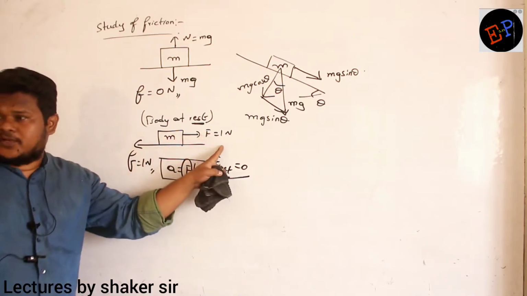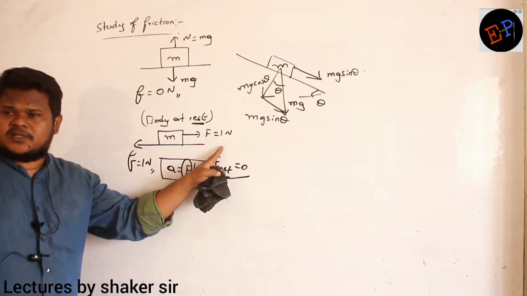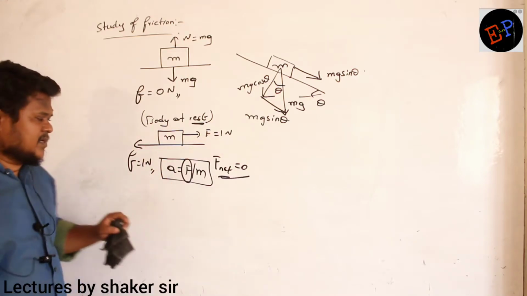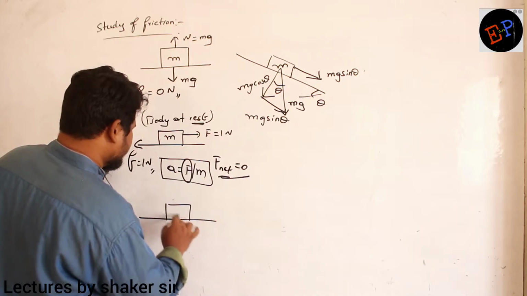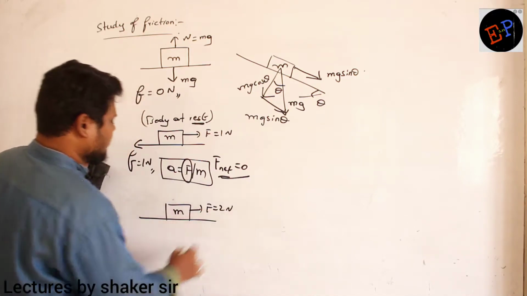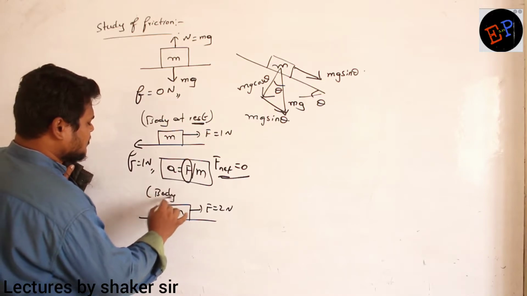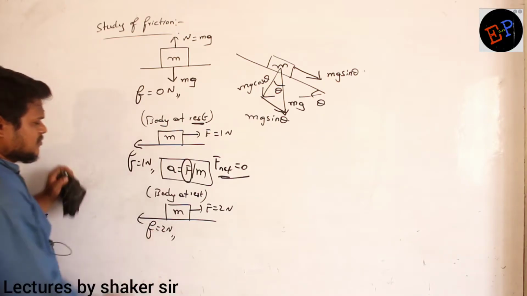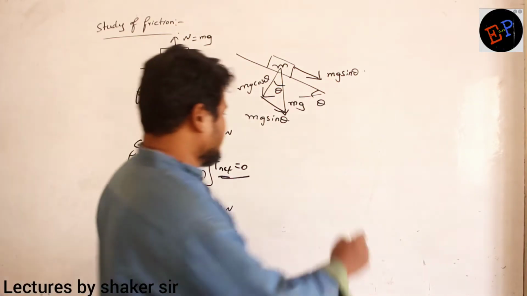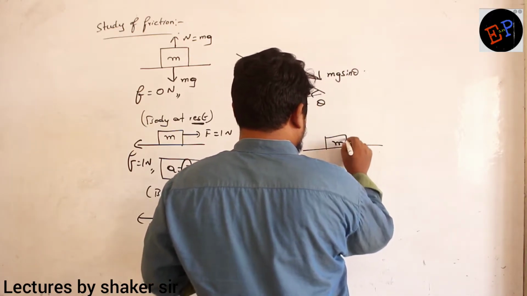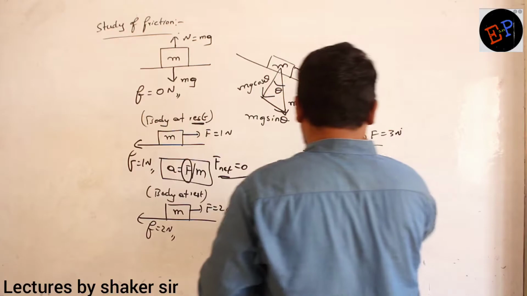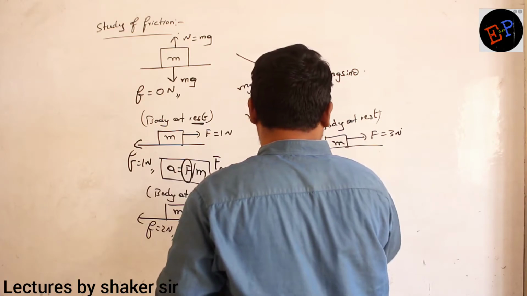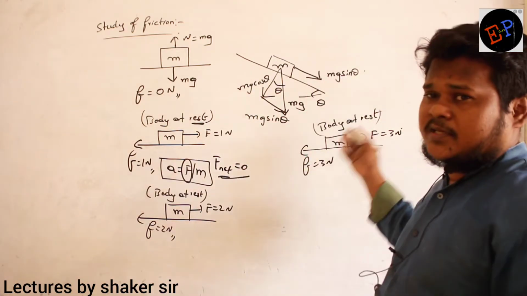Okay? You are applying 1 Newton force, body is not moving. It means that equal and opposite frictional force has developed. Then only body will be in rest position. Okay? Similarly, I take one more body, same body. I am applying a force of 2 Newton. Clear now? But body is in rest position. What do you understand? It means that the frictional force is also exactly equal to 2 Newton. That's all. Then I take the same body of mass m. I apply a force of 3 Newton. Body still is in rest position. Then again what do you understand? Friction is also 3 Newton.